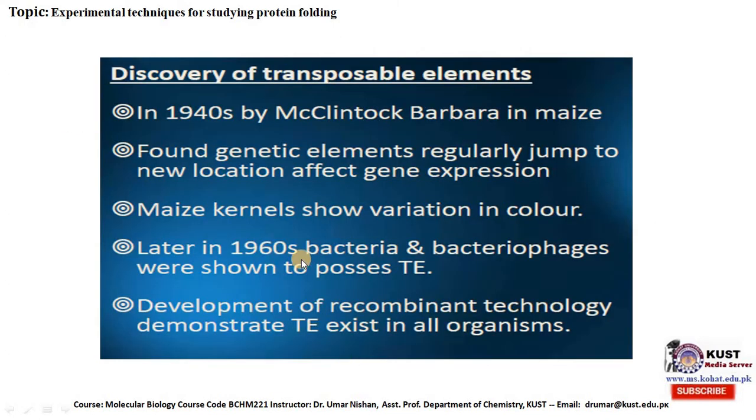Now, discovery of transposable elements: in the 1940s, Barbara McClintock and maize researchers found genetic elements that regularly jump to new locations and affect gene expression. Maize kernels show variation in color. Later, in the 1960s, bacteria and bacteriophages were shown to possess transposable elements. Development of recombinant DNA technology demonstrated that transposable elements exist in all organisms.